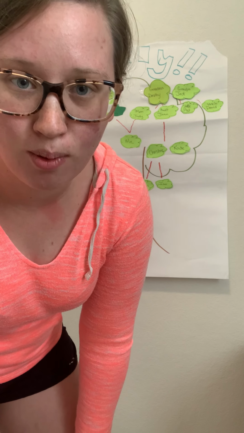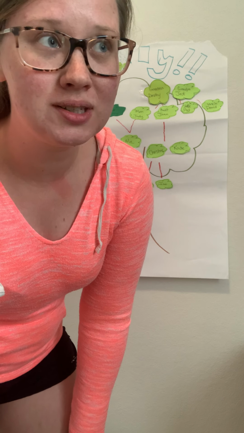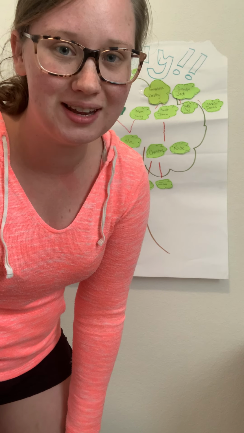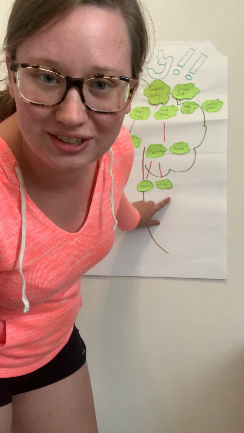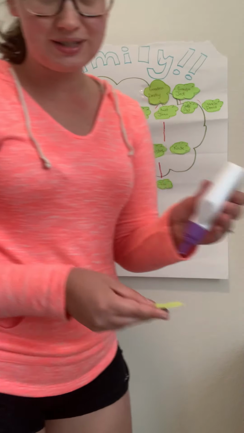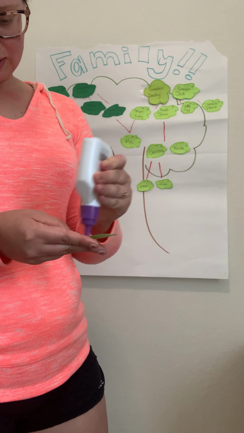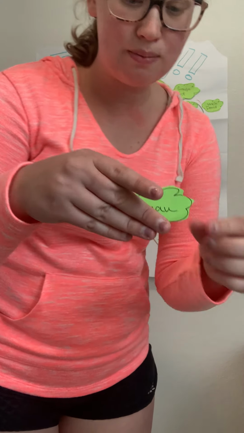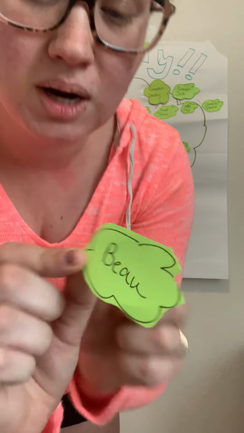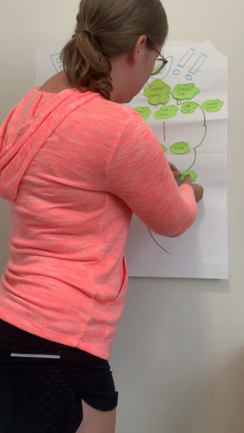And Katie is about to have a baby boy. He's going to be born on July 3rd if he comes out on the day that they think he's gonna come out. And funny story, Ian's birthday is actually July 3rd, so he's hoping it doesn't happen on that day because he doesn't want to share his birthday. That's just a silly story. And Katie's going to name her son that's going to be born in July, Bo. So I'm going to add Bo under Katie's name.